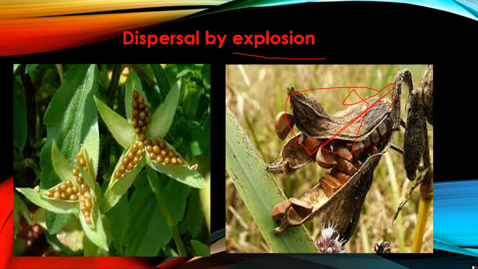Now once they will become mature, या तो आप उनको कच्चे में तोड़ लीजिए, ठीक है, और otherwise if they become ripen, ठीक, and they are still on the plant, they will burst open. ठीक है, वो फटेंगे, explode करेंगे, and once they explode, उनके seeds क्या होते हैं, they will fall in different directions, and whichever direction they will fall, a new plant will grow in that area. Okay, so this is how dispersal by explosion takes place.